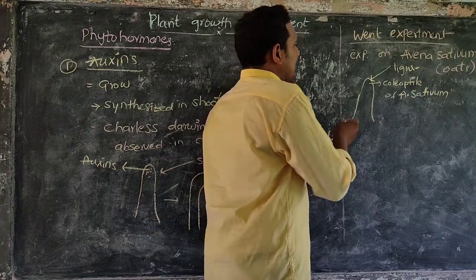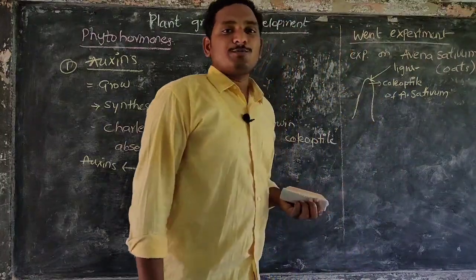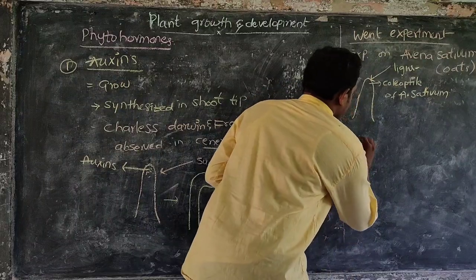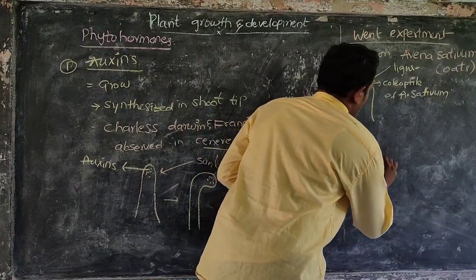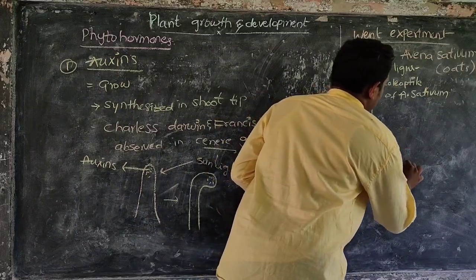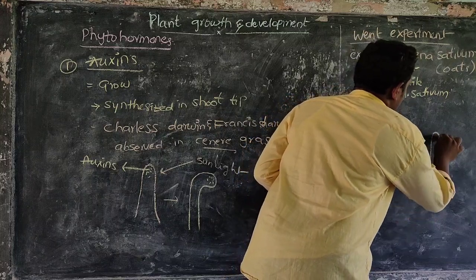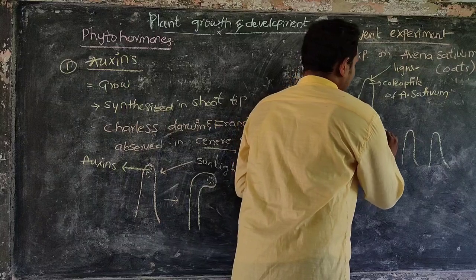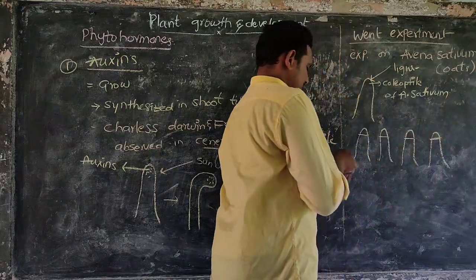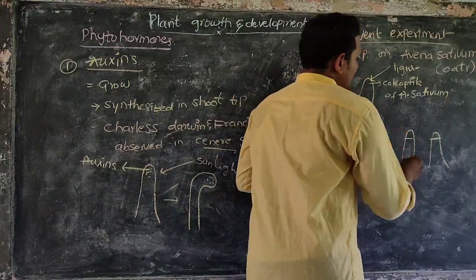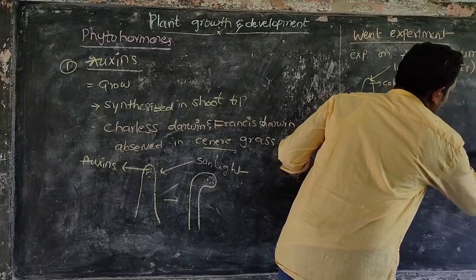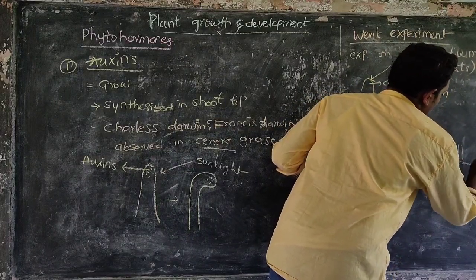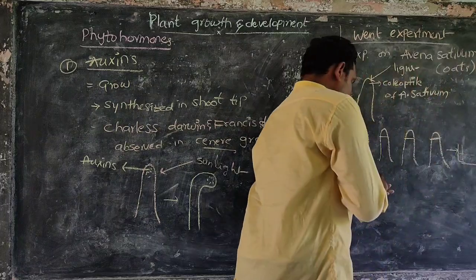Next, he removed the tips of the coleoptile. He removed the tips and kept them on one medium, that is, agar medium.